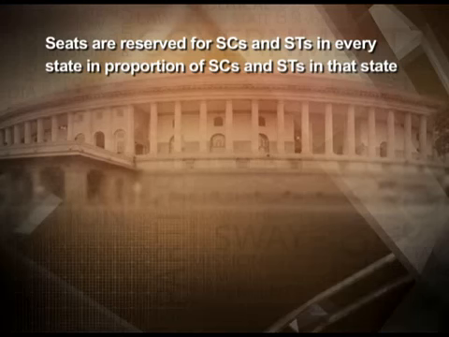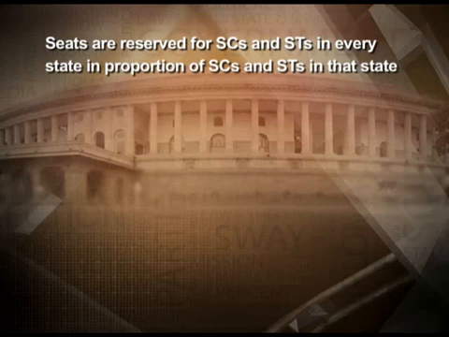For example, in Punjab, there is no scope for scheduled tribes. So, there no constituency is reserved for scheduled tribes. That is a peculiar phenomenon in the state of Punjab, in entire India. So, seats are reserved for scheduled tribes and scheduled castes in every state according to their population.